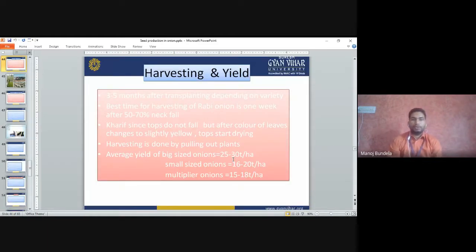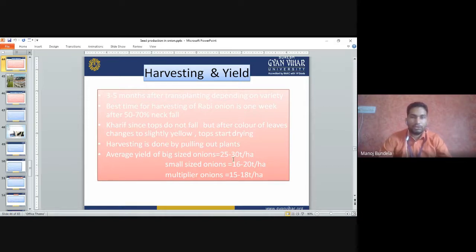Harvesting and yield: 3 to 5 months after transplanting, depending on the variety. The best time of harvesting Rabi onion is 1 week after 50 to 70% neck fall. That means when 50 to 60% of the leaves start drying and the neck fall is there, that time we go for harvesting of the onion. In Kharif, the tops do not fall, but the color of the leaves changes to yellow. In Rabi season the neck will fall, so we can go for harvesting. But in Kharif season, the neck will not fall.